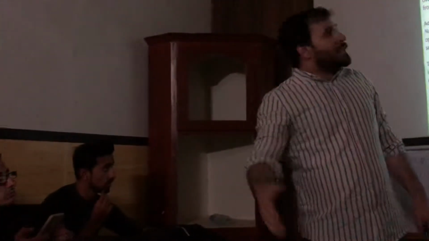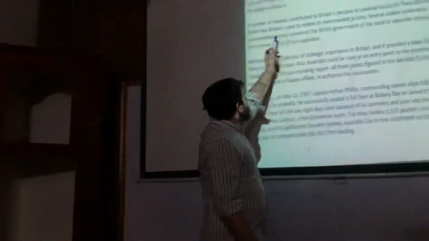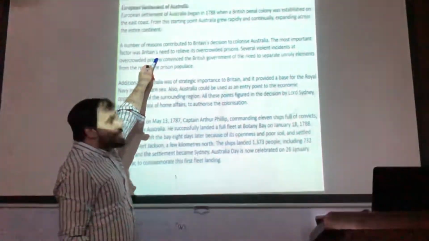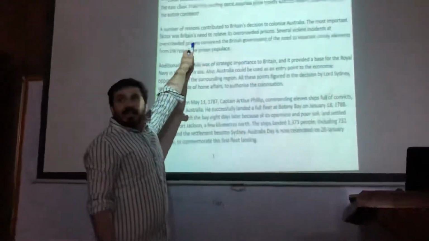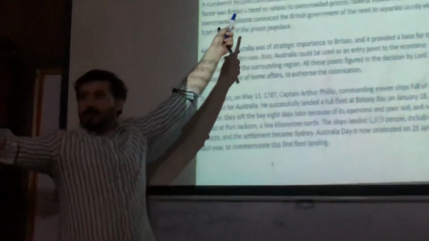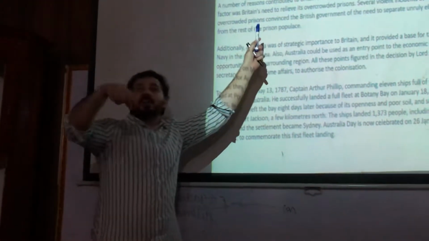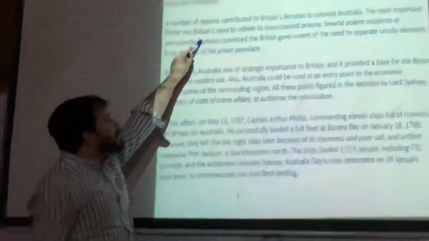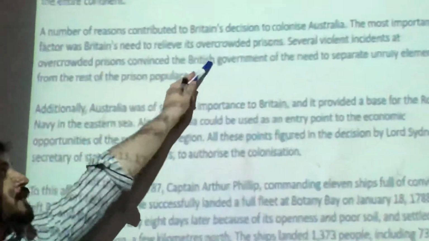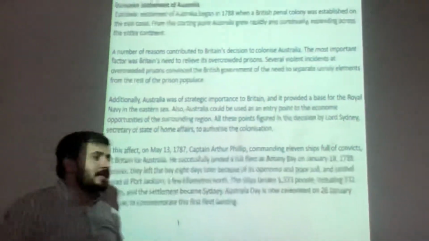You will have to dig for it. You will struggle to find the correct synonym. The same way, for the most important factor they used the major consideration for Britain's colonization, overcrowded prisons. So this is the correct answer now.